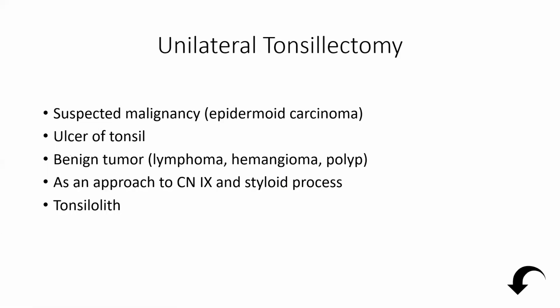Now there are certain indications where unilateral tonsillectomy is required. For example, if we are suspecting any malignancy, for example, epidermoid carcinoma, which is common in adults, then the side which is affected, only that tonsillectomy is done. So then if there is a chronic non-healing ulcer of the tonsil, or if there is any benign tumor, for example, lymphoma, it is common in children, or any hemangioma or any tonsillar polyp, lymphangioma polyp, or even a tonsillar cyst. So all these conditions affect only one tonsil, so unilateral tonsillectomy is required.